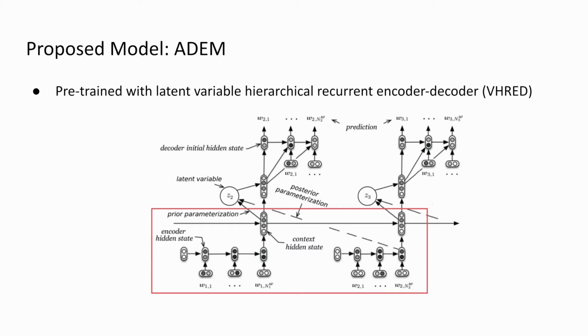This model is referred to as the latent variable hierarchical recurrent encoder decoder, abbreviated VHRED. And this model is an extension of a previous model proposed in past literature. Now, again, we won't go too much further into this pre-training model, but it's important to understand that this model is essentially encoding dialogue context into the model early, so that ADEM can learn its parameters more efficiently through its training process.